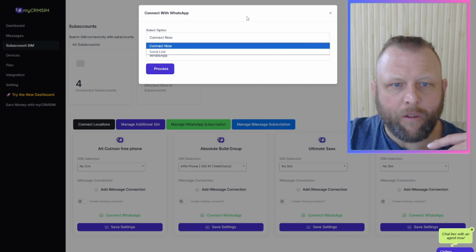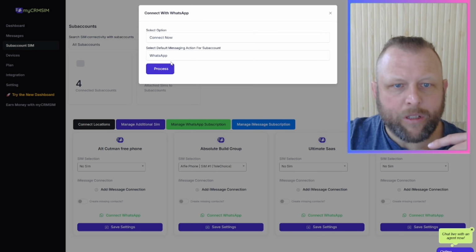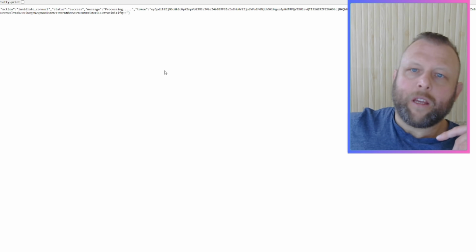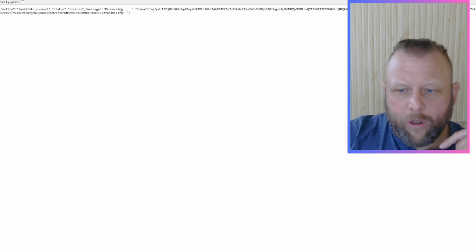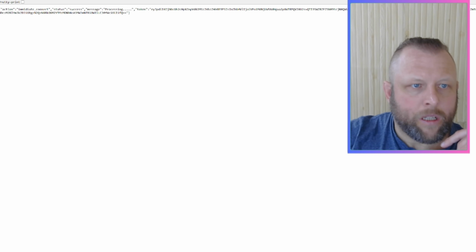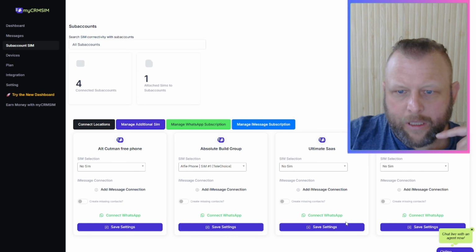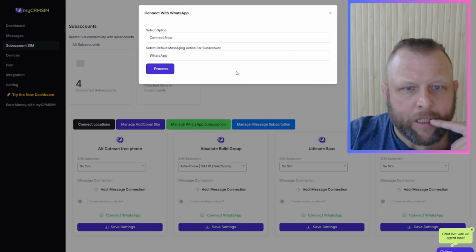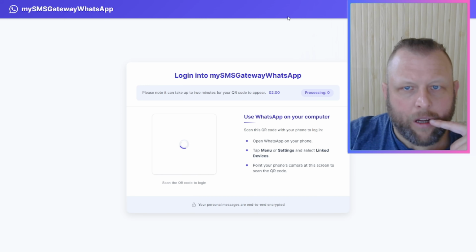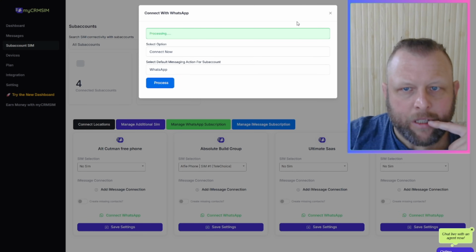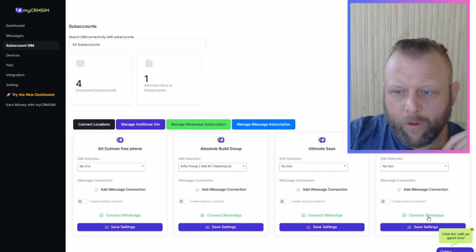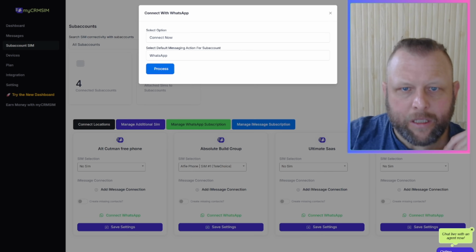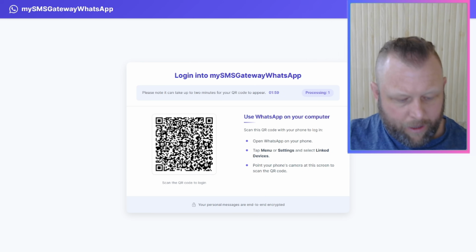There are different options, obviously send the link and so on, but we're just going to say connect now in here. And oh no, that does not want to work. Let's see what the problem is. So close that one. I'm going to say WhatsApp and this. There we go, load it.